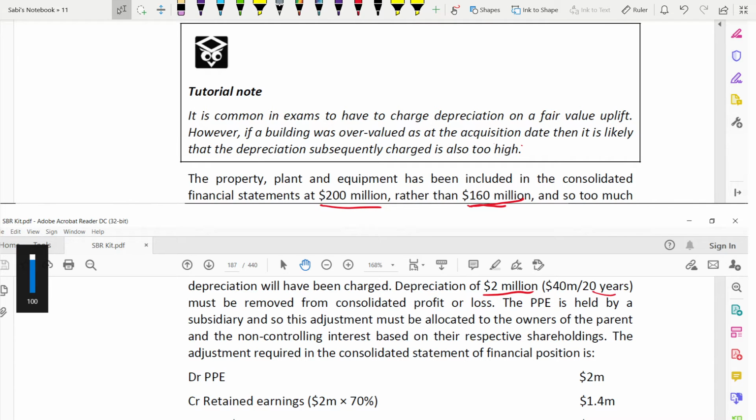Because it's for 20 years and 40. The difference only you are taking, okay? Not 200 or 160. The difference is 40. So 40 million divided by 20, therefore 2 million. It must be removed from consolidated profit or loss because depreciation goes in profit or loss only.